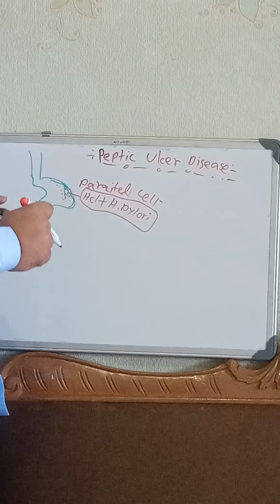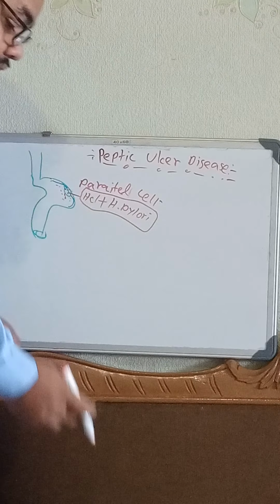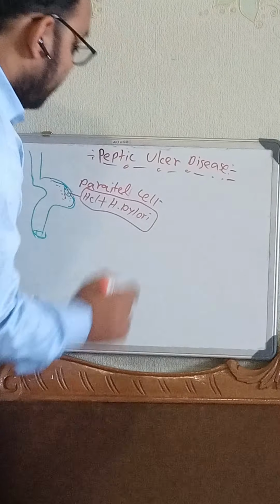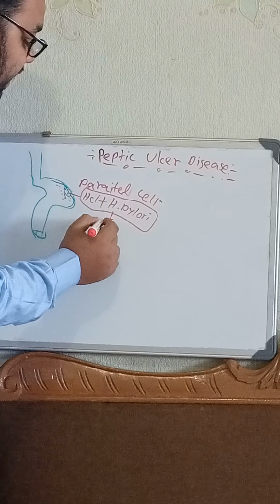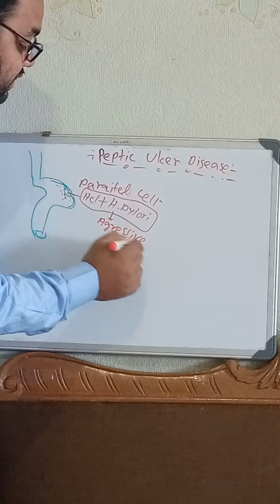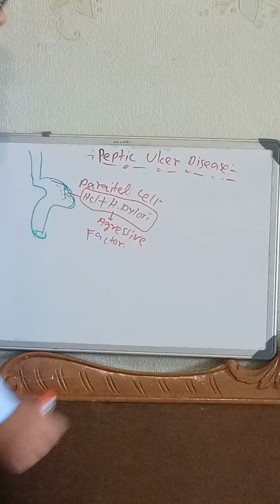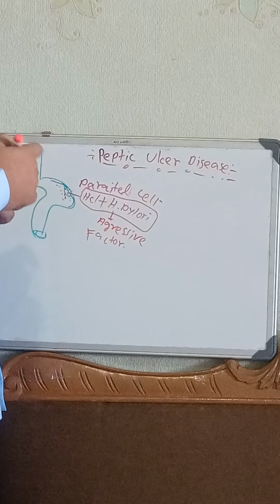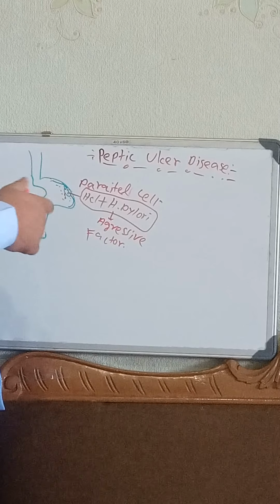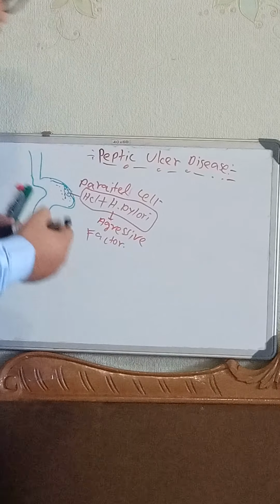Now there is also a protective function. If you consider these as the aggressive factors, there are also certain things which try to defend against the aggressiveness of those things, and that's why the membrane is like this.